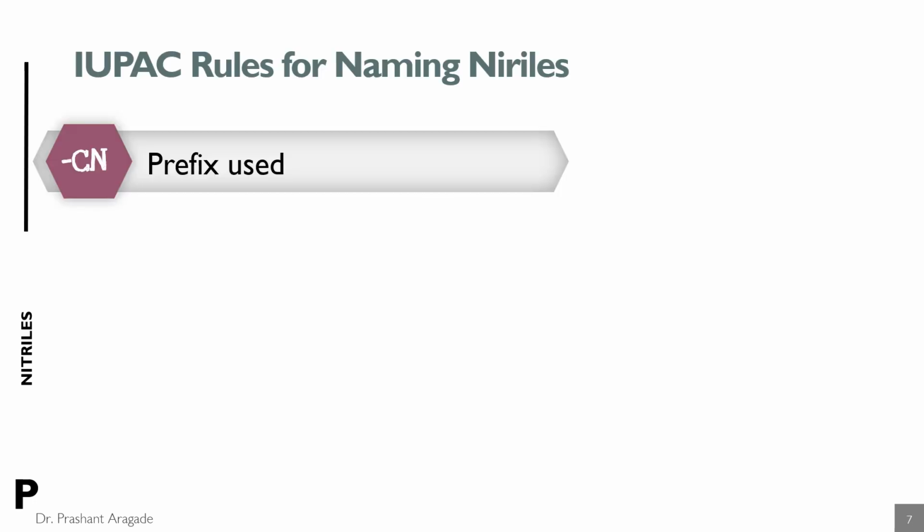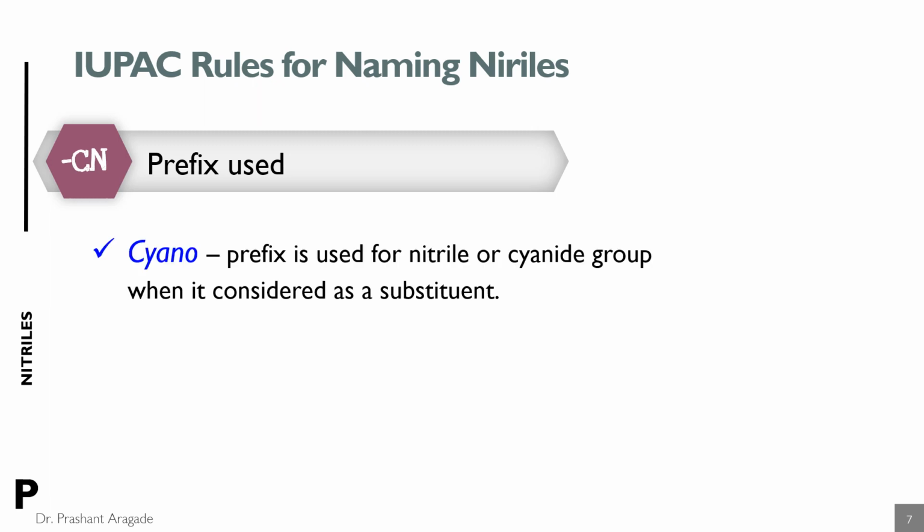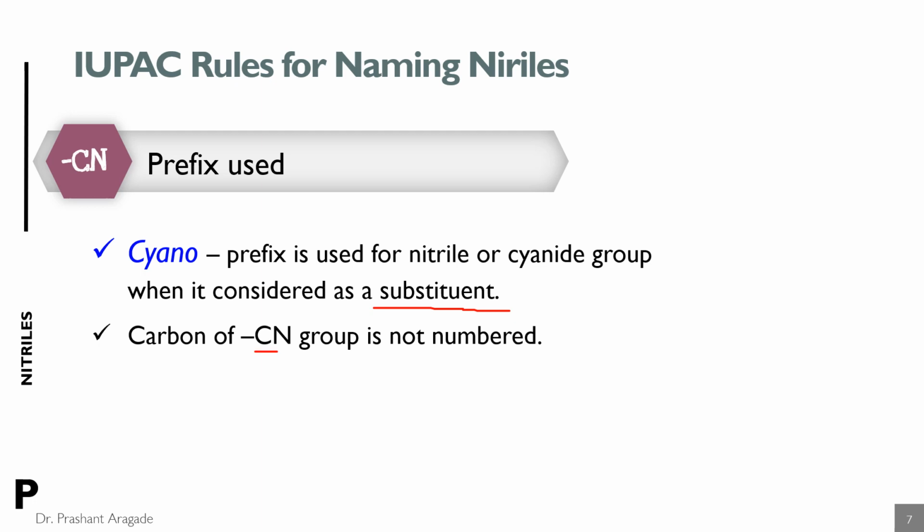Now let's see when the prefix for the nitrile or cyanide functional group is used. The prefix cyano is used for a nitrile or cyanide group when it is considered as a substituent. So when another prior functional group is present along with the nitrile functional group, at that time cyano is regarded as a substituent and you have to use the prefix. And when it is used as a substituent, you do not start the numbering from the carbon atom of the nitrile functional group.